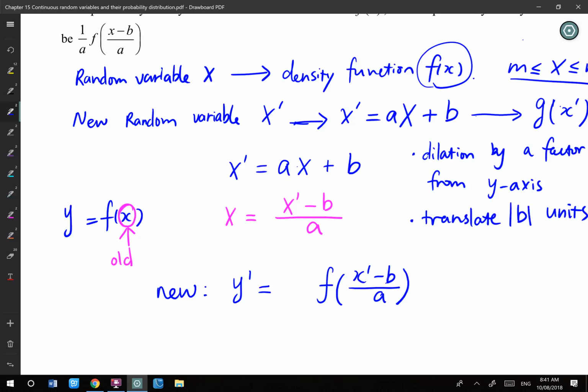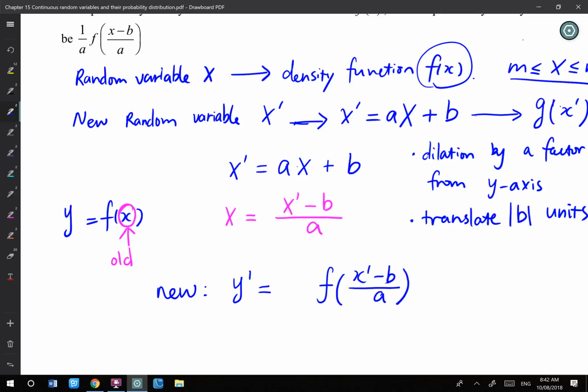Then I stretch it by 2 times, and the area becomes like this. And then move b units to the right. This is the new area.